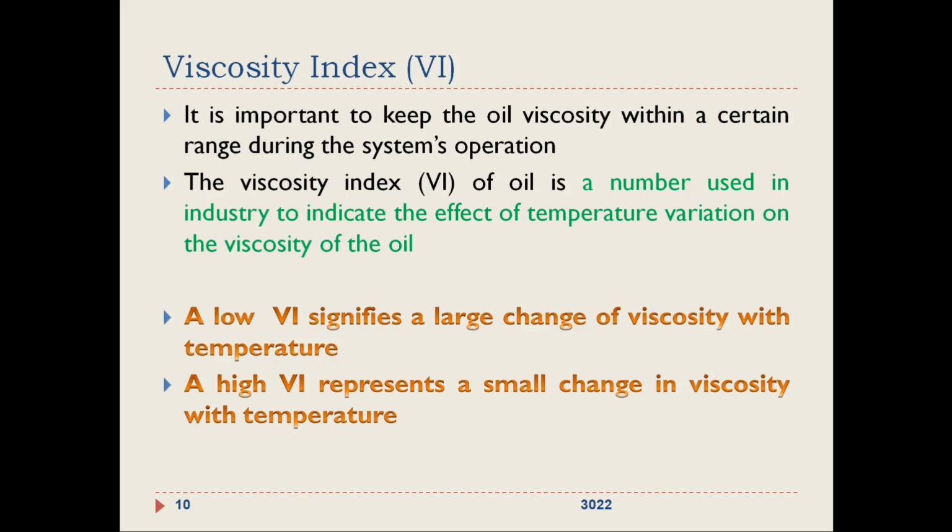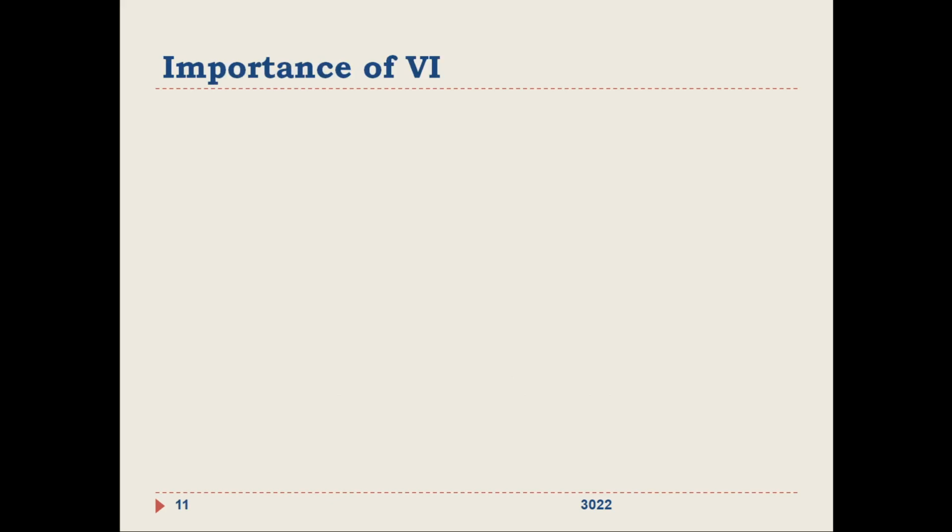It is very important with respect to hydraulic systems, the selection of hydraulic oils. Now, why is viscosity index important? You know that it gives the relationship of the viscosity variation with temperature, right? For example, a lot of hydraulic systems are employed in a military aircraft.